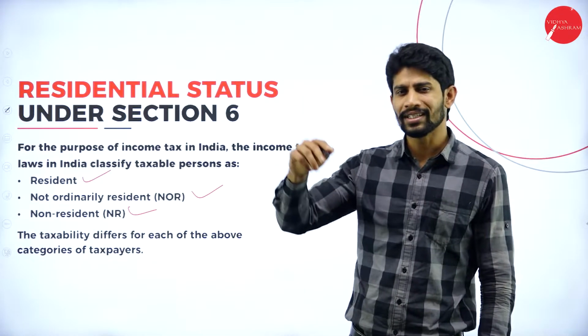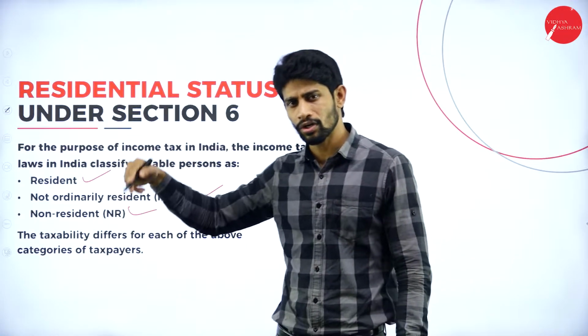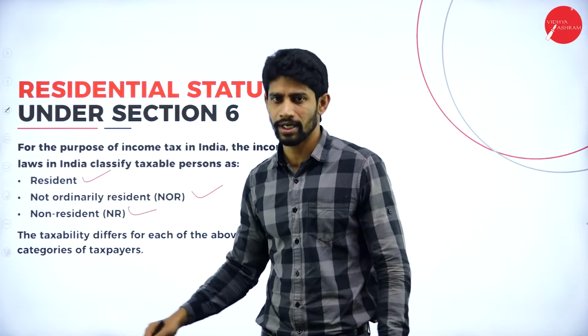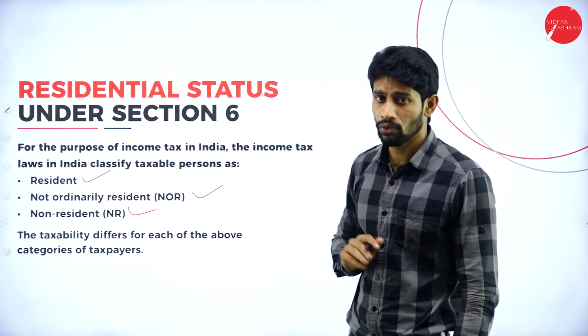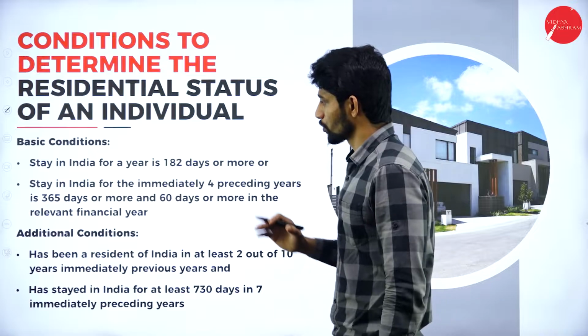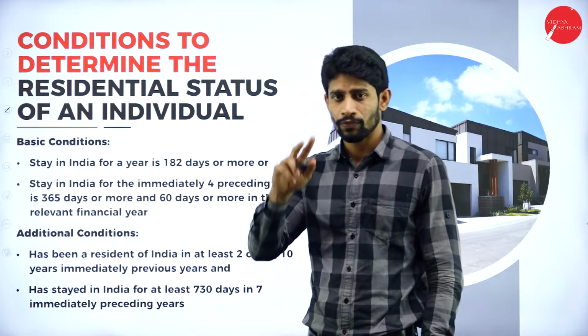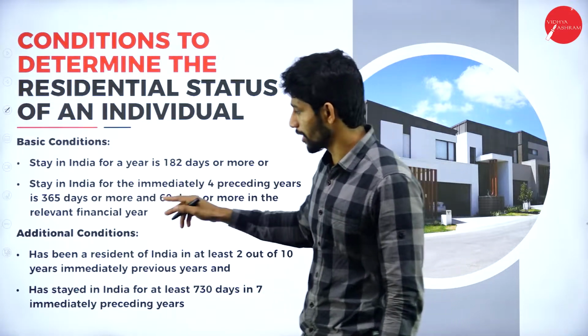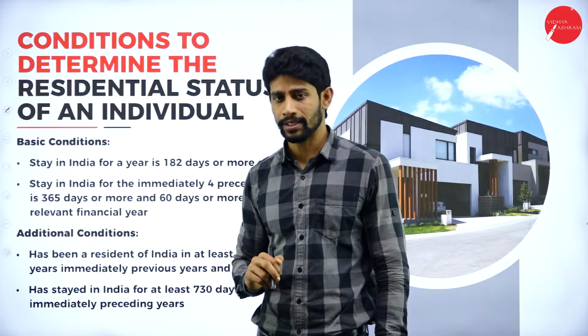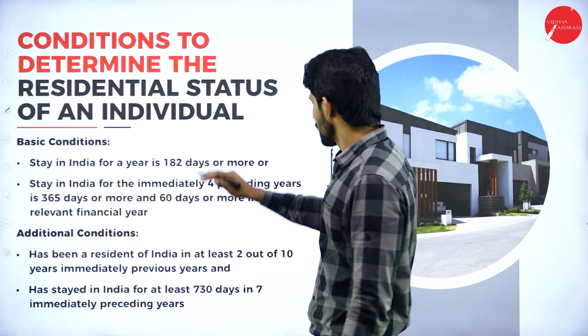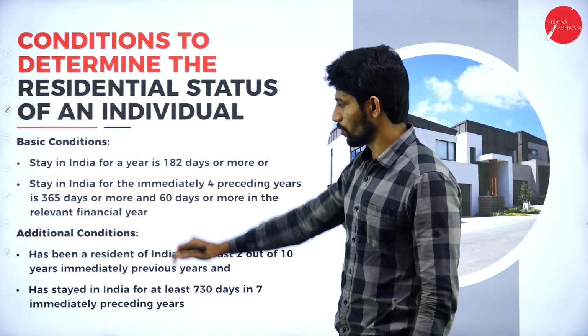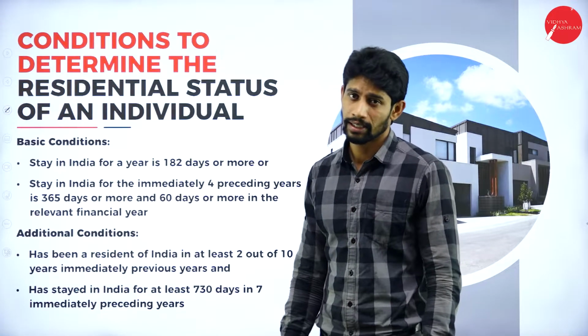To know which one a person is, we are supposed to look into four conditions. The first two are called basic conditions and the second two are called additional conditions.